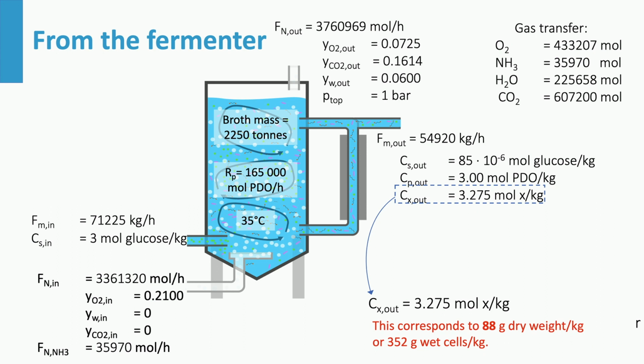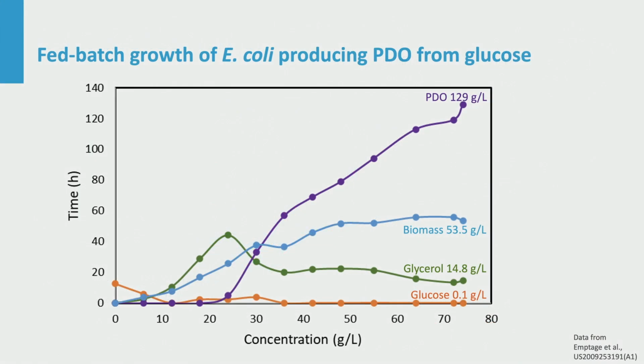According to the biomass composition mentioned in the previous week, this is 88 gram of dry bacteria, which corresponds to 352 grams of wet cells per kilogram. Such extremely high concentrations, resulting from a simplified model calculation, have not been reported in experiments. For now, we will switch to data that resemble those of industrial production. A patent mentions 129 grams per liter PDO and 53.5 gram per liter dry biomass, which is still a lot.